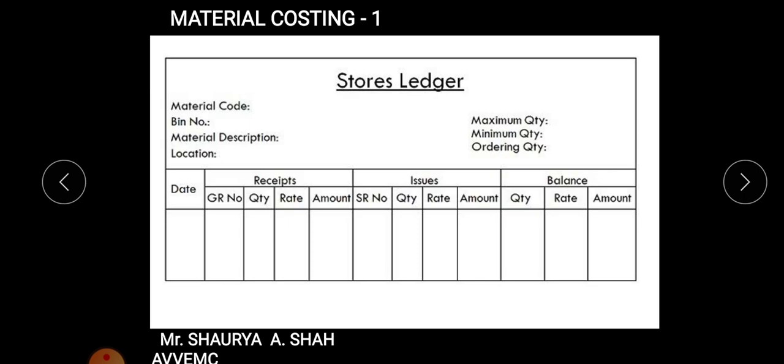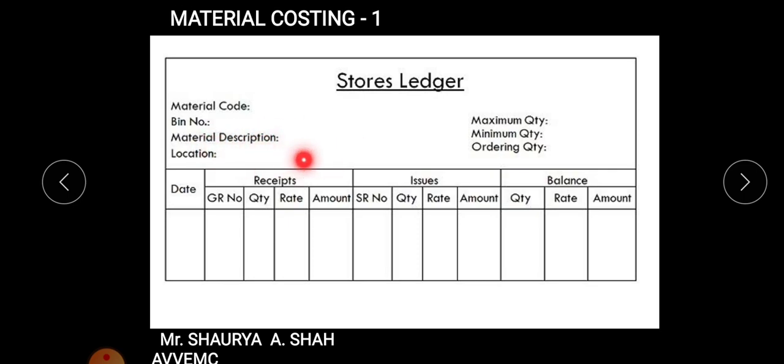Same thing in your stores, that is your warehouse, or you can say godowns, right? Various kinds of materials are put up. First you see which type of material is required, then you go to a particular shelf, then you go to a particular bin, a box, how much material is put up, right? So that is your bin card.